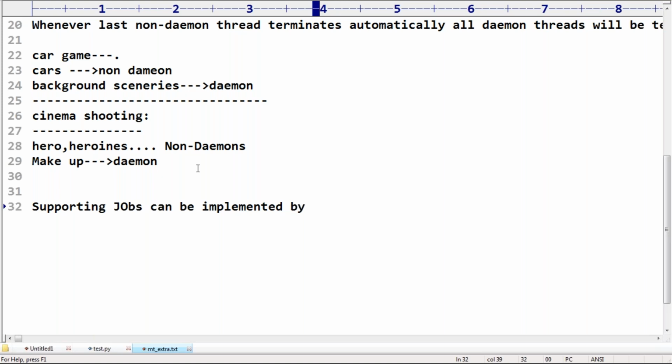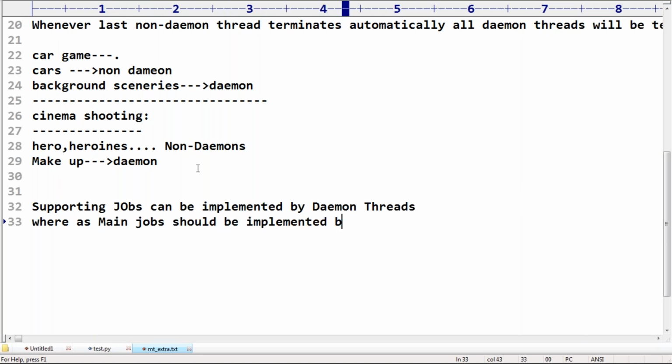Supporting jobs means not main jobs: background support, background display. Supporting jobs can be implemented by Daemon threads. Whereas main jobs should be implemented by non-Daemon threads.